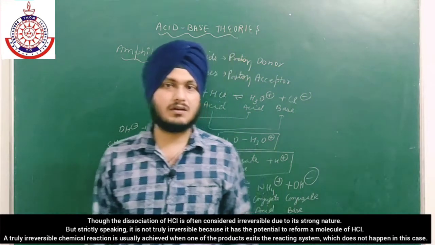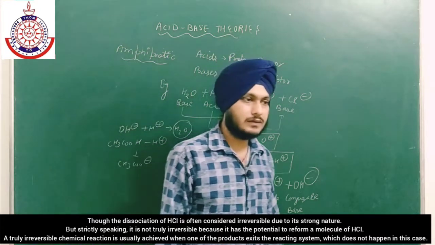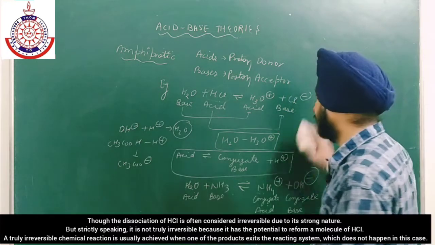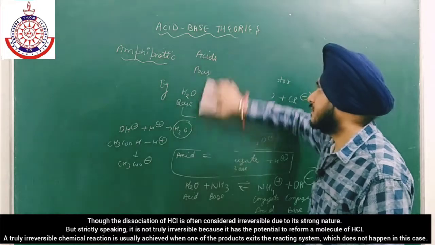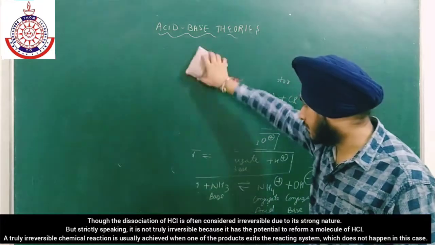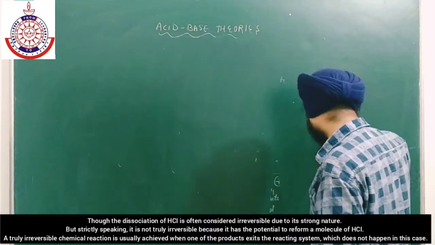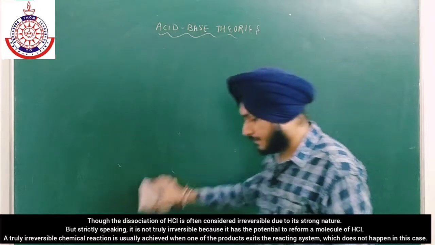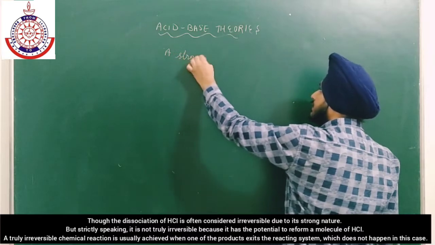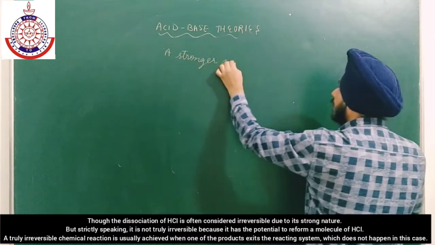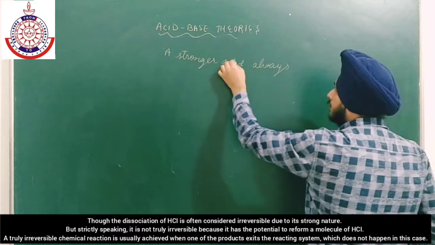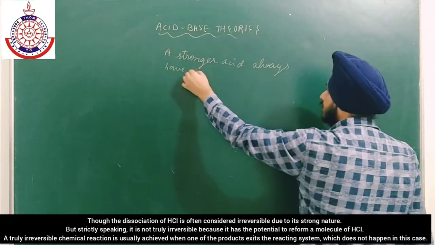Now how to check whether a particular acid is strong or weak? We have a criterion in order to check whether a particular acid is strong or weak in comparison to some other acid. How can we compare with the help of Bronsted-Lowry theory? Firstly, I want to write a statement over here. The statement is that a stronger acid always has a weak conjugate base.